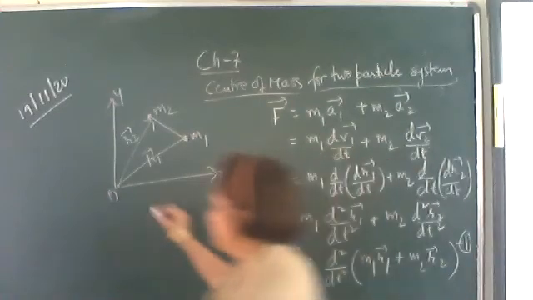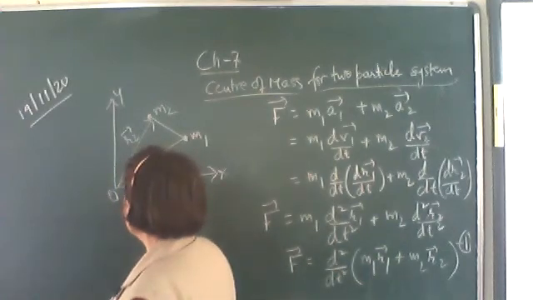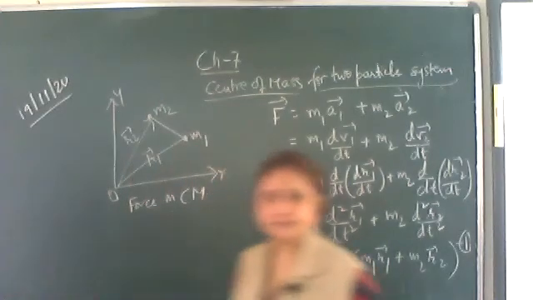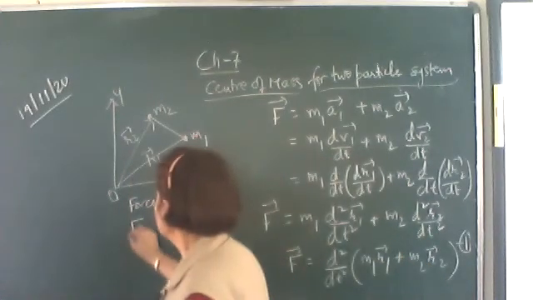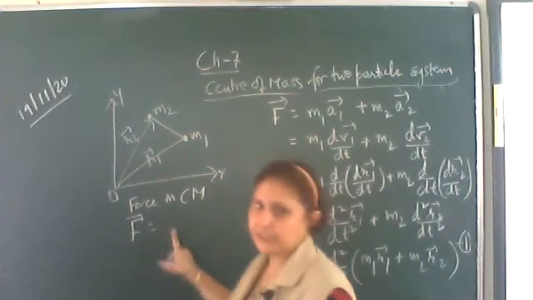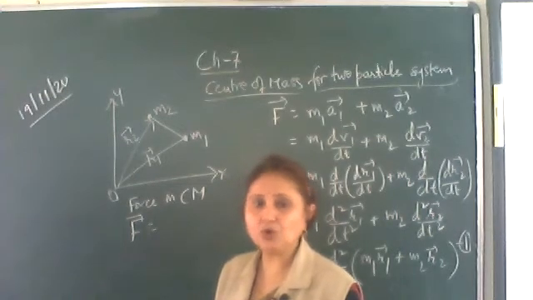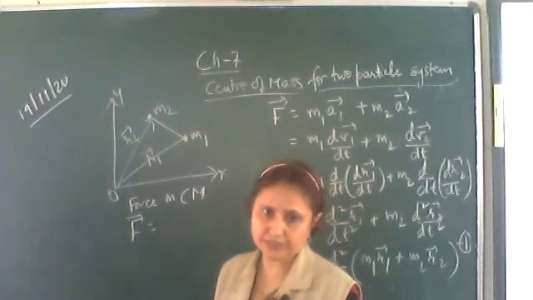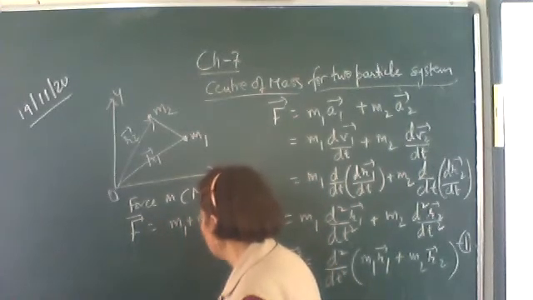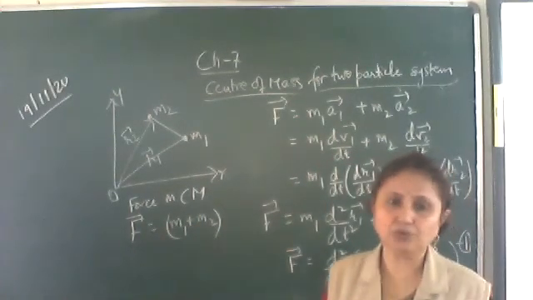Now what will be the force on the center of mass? It would be the same. Mass of the center of mass: just now we have studied that at the center of mass, the whole mass of the body is supposed to be concentrated. So what is the mass of the center of mass? The total mass of the system. This system is having only two particles.